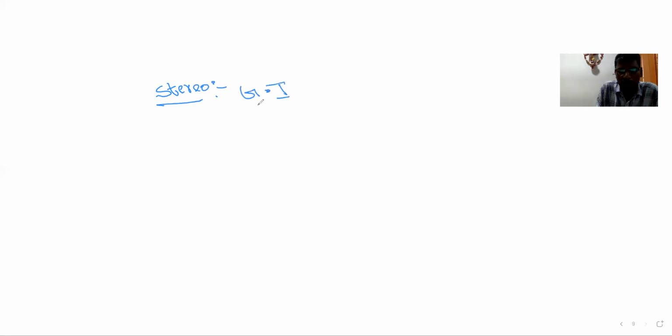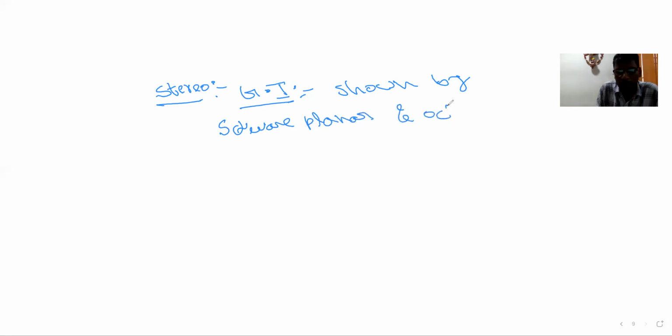So stereoisomerism is also there. In stereoisomerism, the first one is geometrical isomerism. Geometrical isomerism is shown by square planar and octahedral complexes. Square planar means coordination number 4. Octahedral means coordination number 6. So in square planar and octahedral, we get geometrical isomerism.